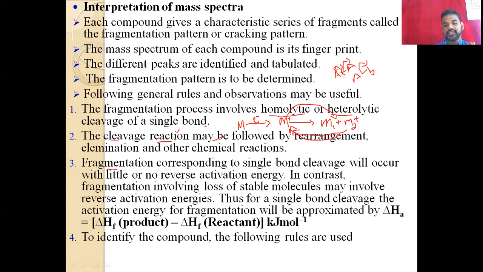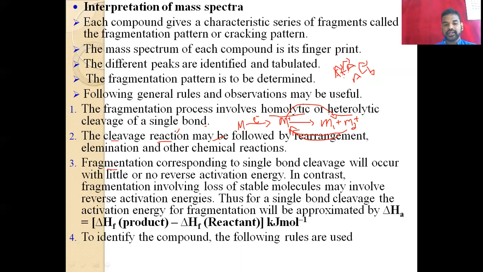Delta HA means the energy required to activate the fragmentation, and then delta HF, the heat of formation, that means the energy of the product minus the energy of the reactant. So that means the bonding energy of the reactant and the bonding energy of the product. So delta HF of product minus delta HF of reactant, this is what we call activation. If that much energy is supplied, it gives the product or the fragmentation. So this is the simple calculation.